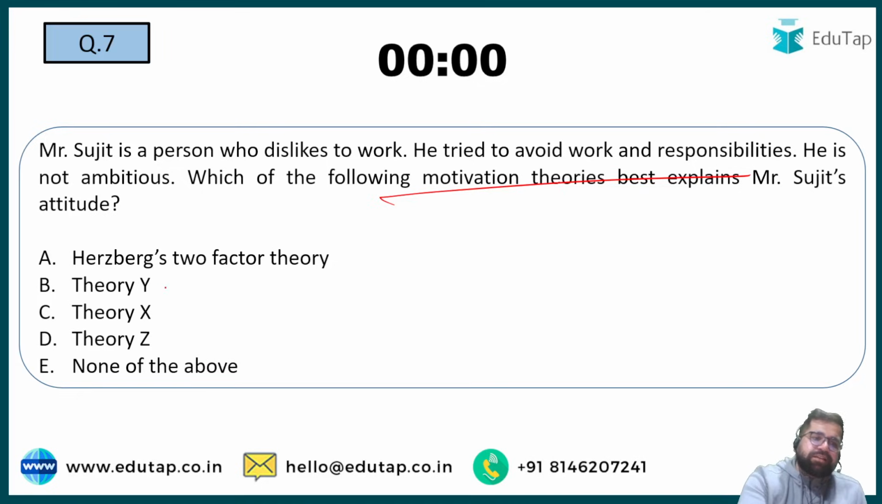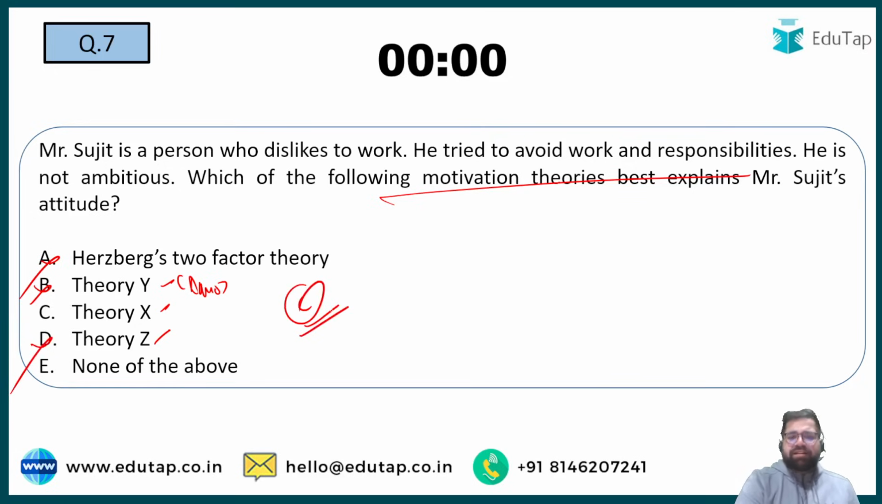So the correct answer is among Y, X, and Z. Theory Y is kind of democratic in nature, which is not mentioned in the question, so I will eliminate A and B. D can also be eliminated because Theory Z works on brotherhood, so the correct answer will automatically become option number C. This is a straightforward question. Theory X and Y was given by Douglas McGregor. Theory Z was given by William Ouchi. Last year they asked a straightforward question.